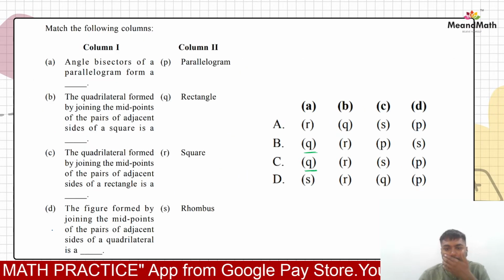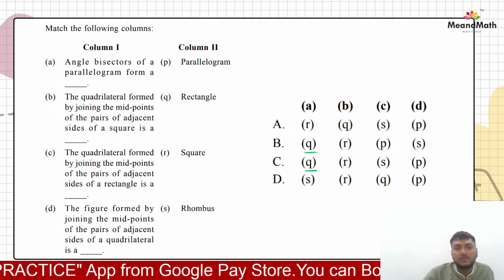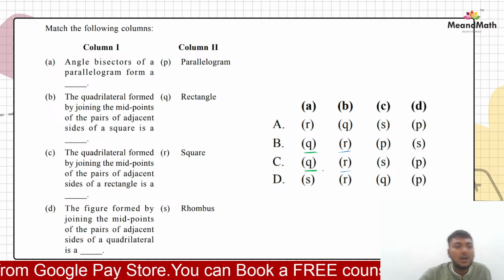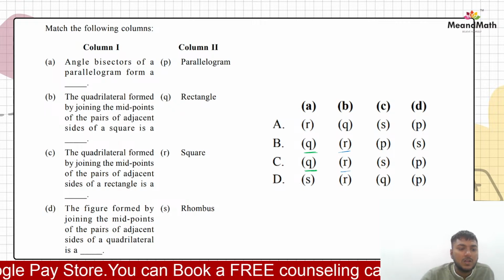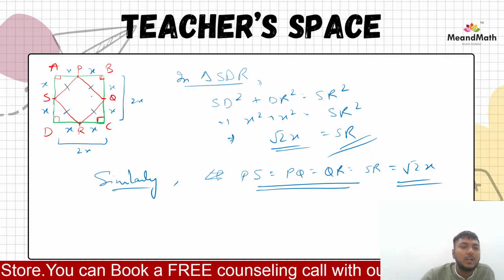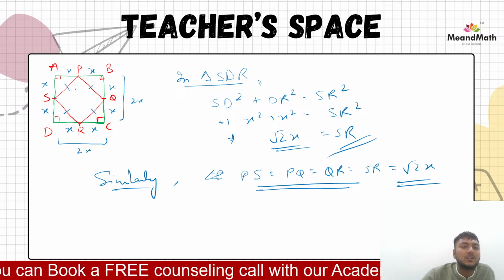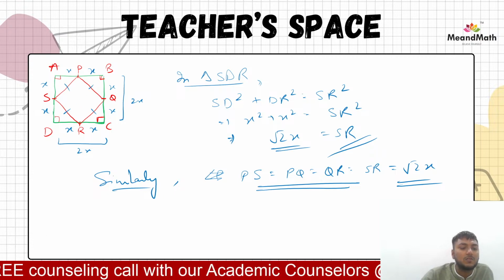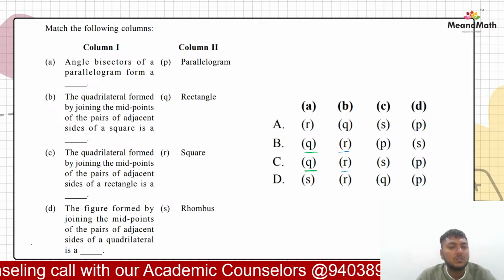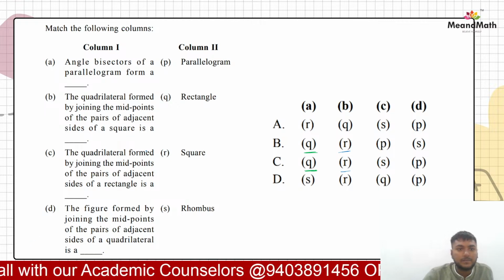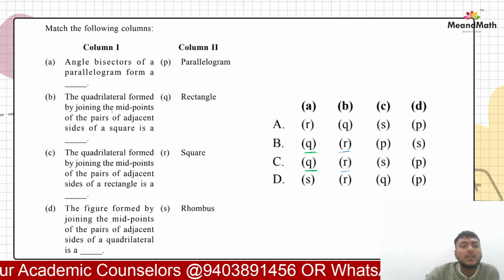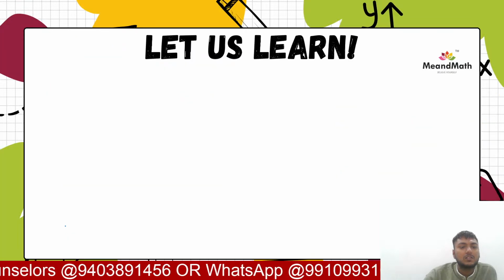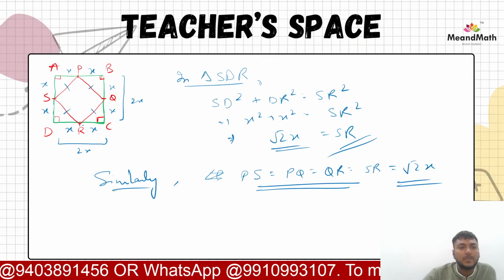What do we have? We have option B as R, right? So we need to prove that this is a square. How can we prove that this is a square also? As of now we have only proved that all these sides are equal. Now we have to prove that this angle is also equal. The quadrilateral formed by joining the midpoints of pairs of adjacent sides of a square is a square.